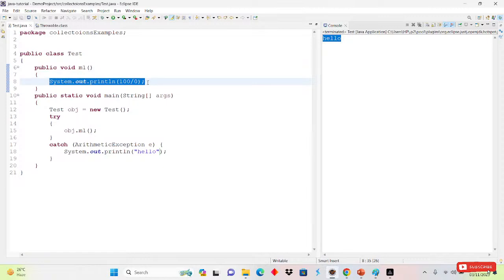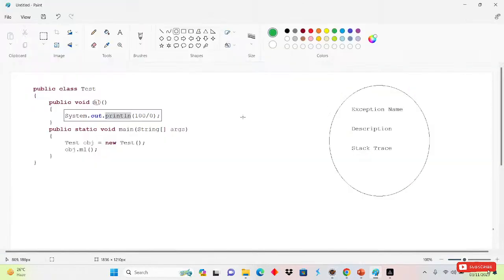So when the exception comes, what will JVM do? JVM will abnormally terminate the program here, and the method in which the exception is there will create an object. So which method has the exception now? That is m1. So the m1 method simply creates an object, and inside that object it will add three things: the exception name, description, and the stack trace.